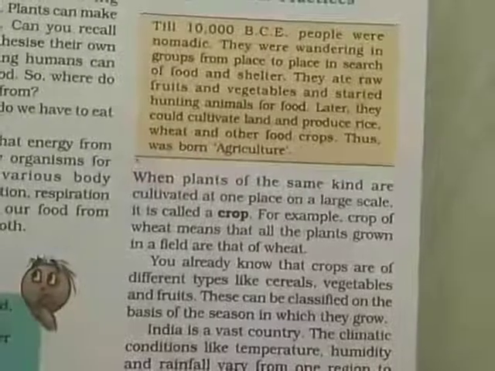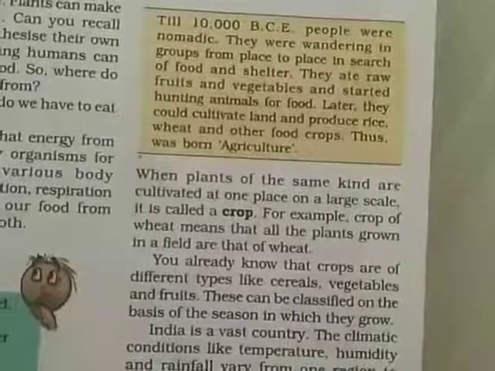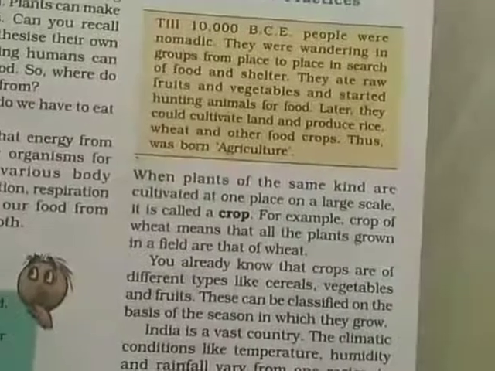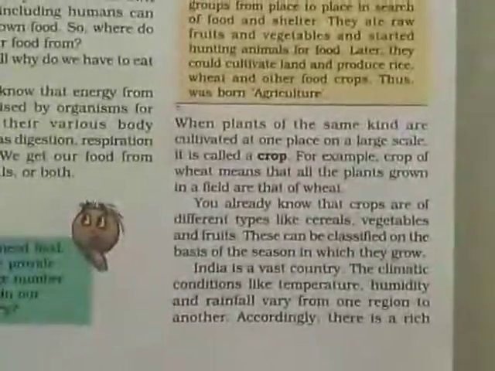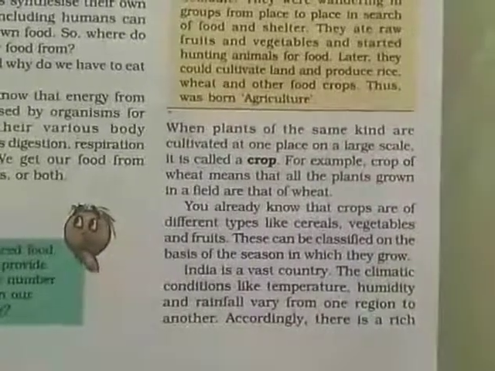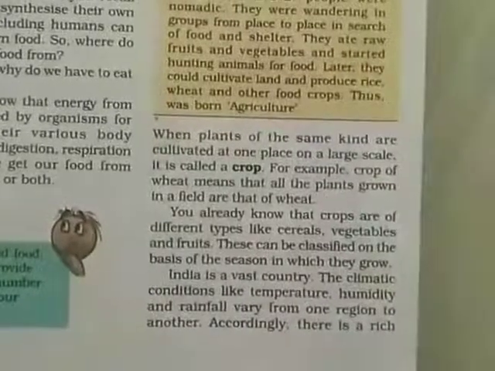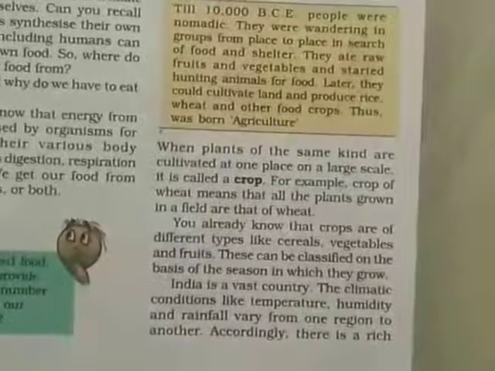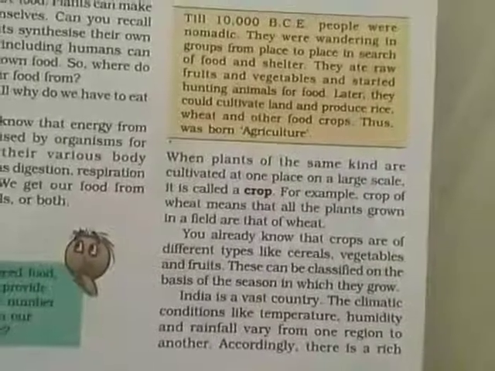We all know of it. For example, the crop of wheat means that all the plants grown in a field are wheat. We already know that crops are of different types like cereals, vegetables, and fruits. These can be classified on the basis of the seasons in which they grow. India is a vast country, and the climatic conditions are also varied. The temperature is different in different regions, so depending on this, different crops are produced.